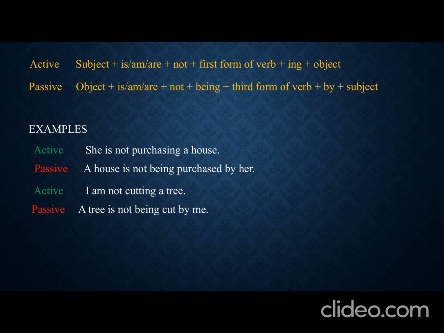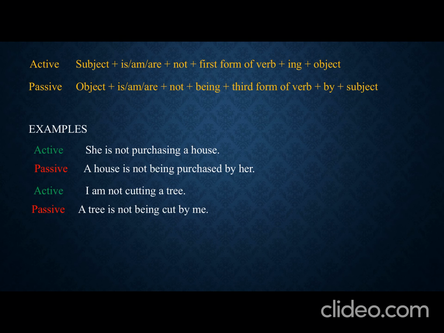Active voice and passive voice in the present continuous tense is comparatively easier for the students because the helping verb which we use in active and passive voice is very much the same, whereas in the simple present tense, in the active voice the helping verb is do/does, whereas the helping verb in the passive voice is is/am/are.